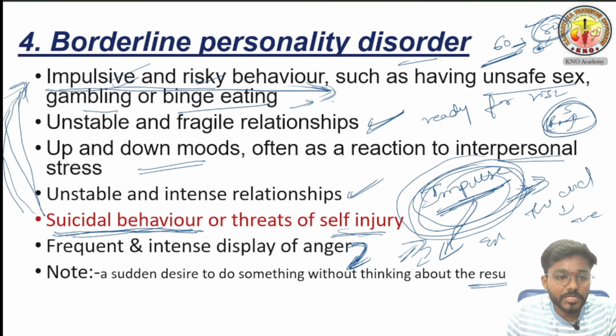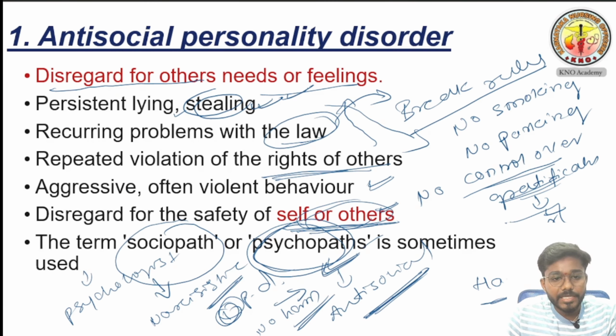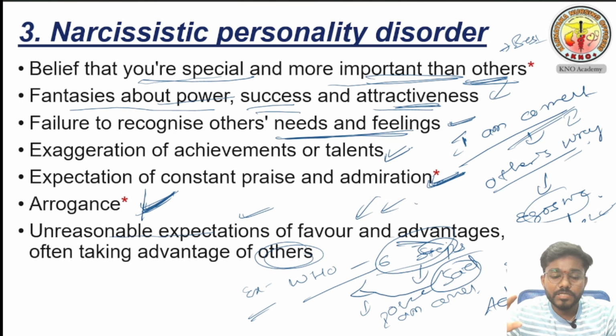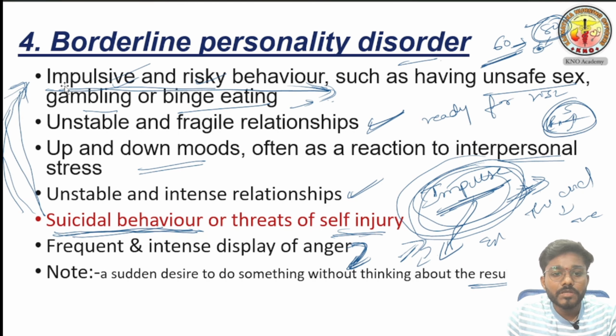So this is what we have discussed about the personality disorders. This one is antisocial personality disorder: he doesn't worry about others, for his benefit he will harm others, he breaks rules, and has no control over his gratification. In histrionic personality disorder, he is constantly seeking attention. In narcissistic personality disorder, he thinks he is the only god. He says, I am correct, I am the king. He is always egoistic in attitude, and always wants admiration. And in borderline personality disorder, the person normally has impulsive and risky behavior in his personality.